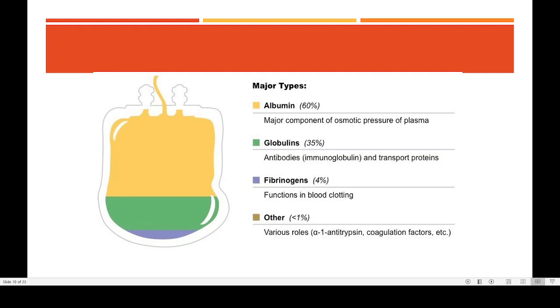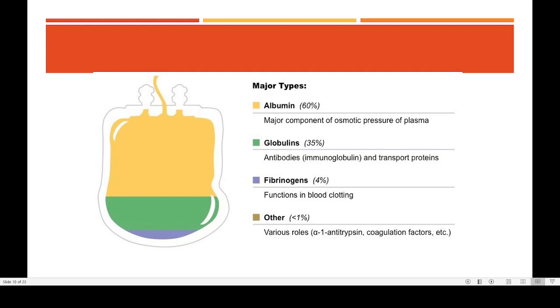Out of the different types of proteins, albumin occupies 60%. The second most important is the globulin, and their function is basically transporting proteins and also acting as antibodies. And third is fibrinogen. They are primarily concerned with blood clotting. Then 1% of the total protein is formed of antitrypsin, coagulation factors, etc., and they also have a minor role in the overall functions of the plasma proteins.